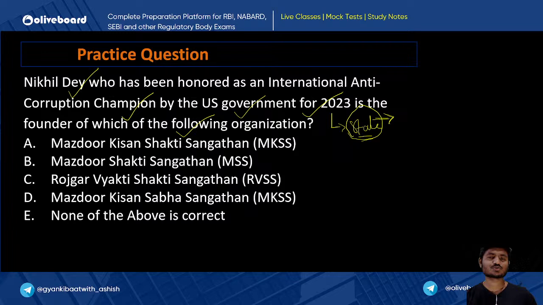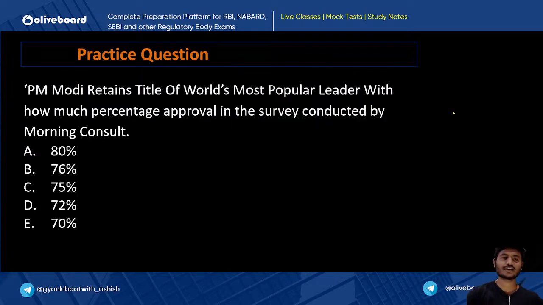Mazdoor Kisan Shakti Sangathan, that is MKSS. Yes, all of you are correct. It is MKSS, and he belongs to the state of Rajasthan. Just remember this fact also. Okay? Let's move ahead.